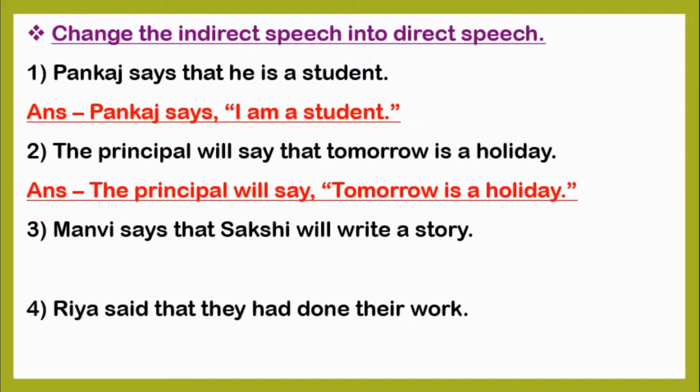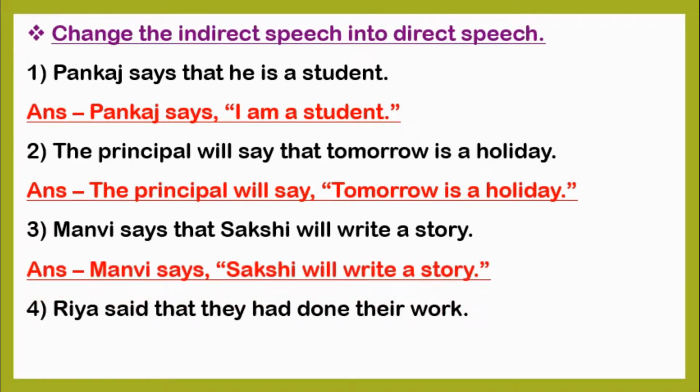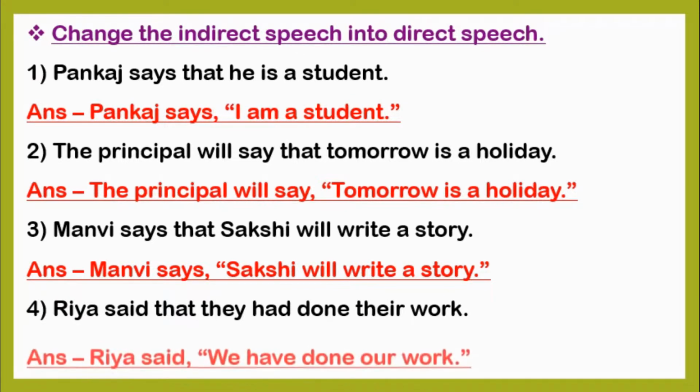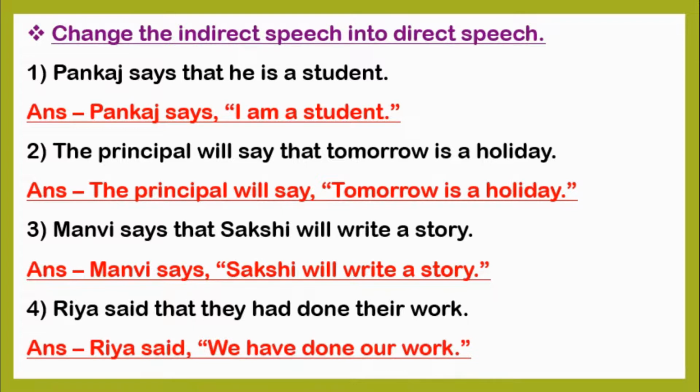Third question, Manvi says that Sakshi will write a story. So here, while converting indirect into direct speech, we are going to use double inverted commas to frame a sentence. So the sentence will become, Manvi says, "Sakshi will write a story." Fourth question, Ria said that they had done their work. So while converting the sentence into direct speech, we are going to use double inverted commas and the sentence will become, Ria said, "We have done our work."